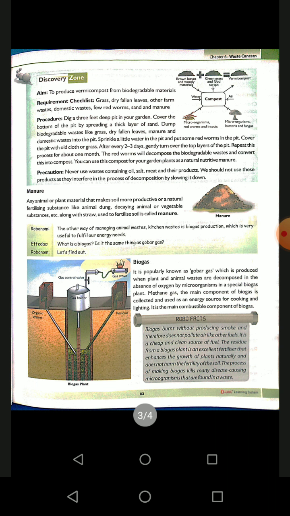The main component of biogas is methane. Combustible means which supports burning. The main combustible substance of biogas is methane.